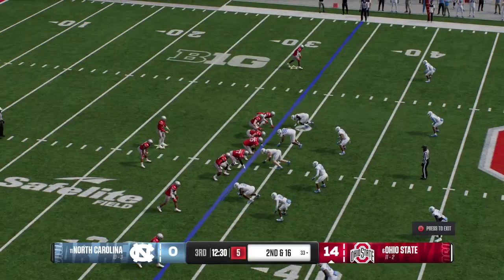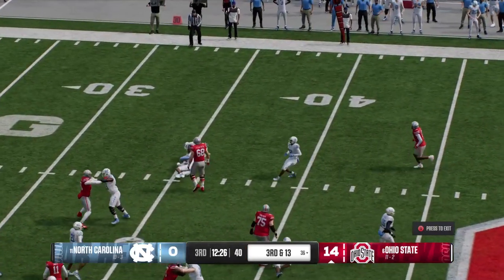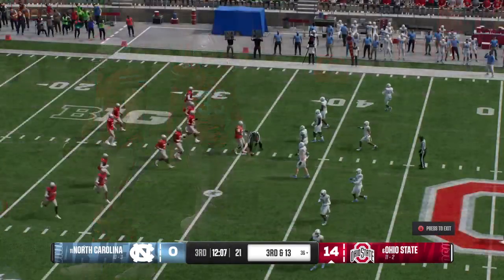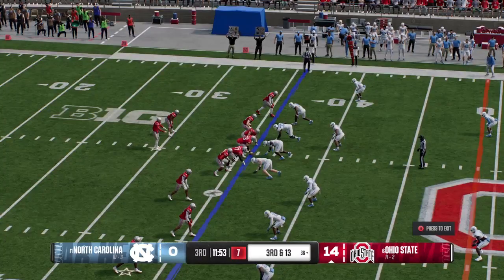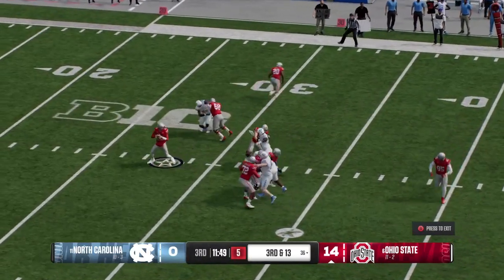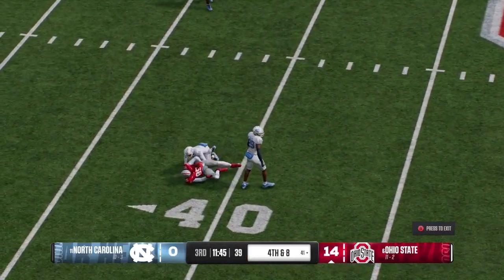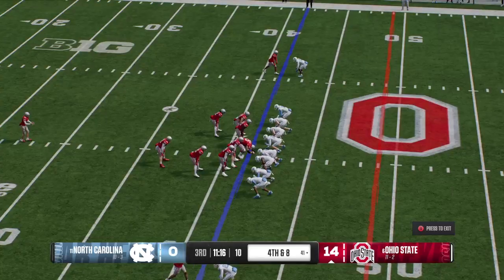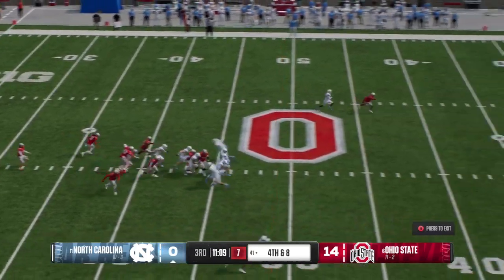Second and long. Out of the shotgun, he hands it off, and the sophomore is able to bring him down quickly. They're backed up here, trying to make something happen on third and long. And he'll set up to throw. It's a short completion to the big tight end. Defense wraps him up after a 6-yard gain, which brings up fourth down. They'll kick it away here.